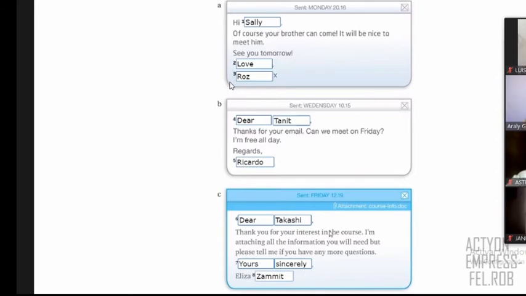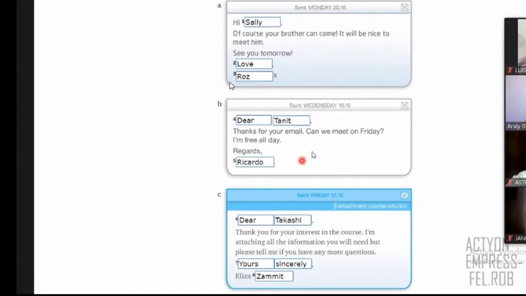Very good. So as you can see, we have these three examples. The first one is an example of an informal. This is very informal. Also, as you can see, we have an X. So the X represents this, kisses, right? So this is X. So you can say an X that represents like kisses for your friend, right? So you can put this only if it's informal, right?